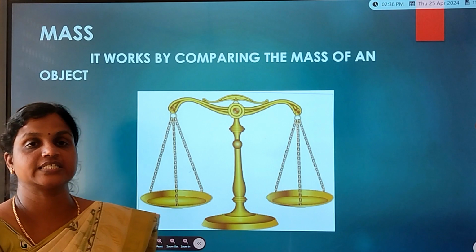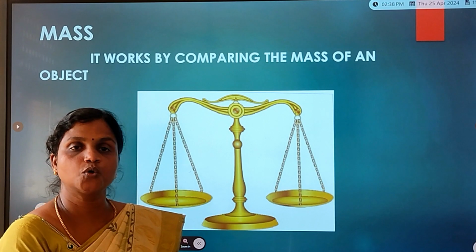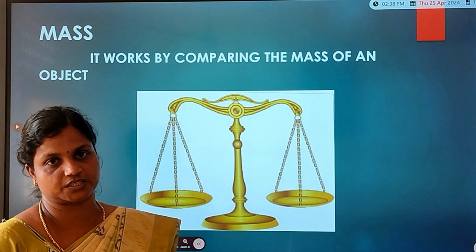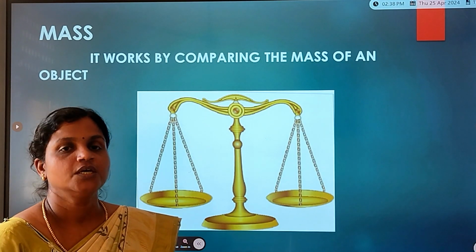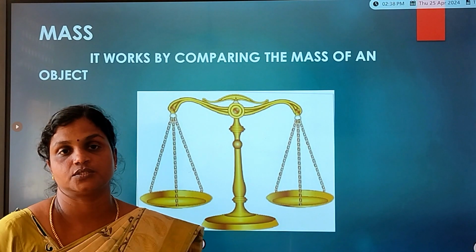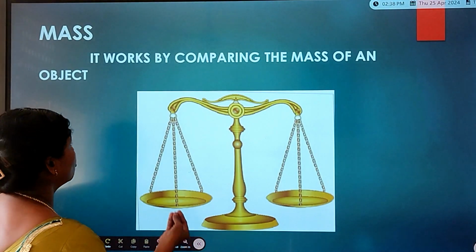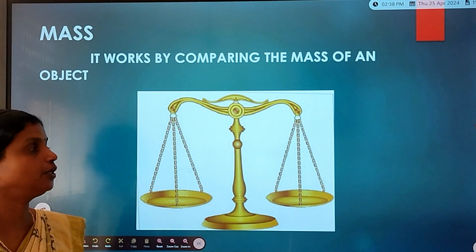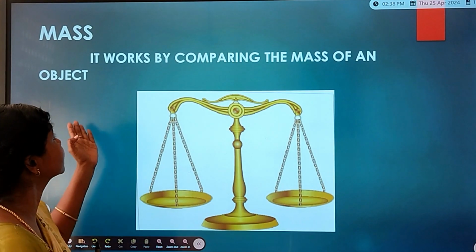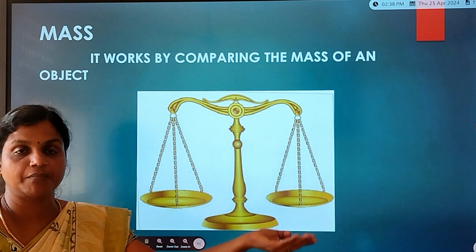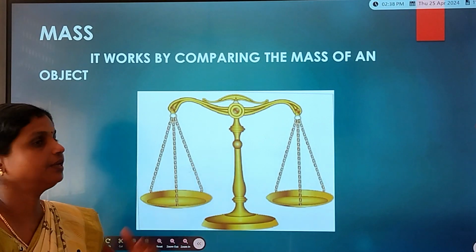So next we are going for mass. What is mass? Mass is the amount of matter contained in an object. So how to measure the amount of matter contained in it? We can use a beam balance to measure it, or by comparing with a known mass. We can compare unknown to known also. What is the SI unit of mass? The SI unit of mass is kilogram. One of the instruments used to measure mass is the beam balance.